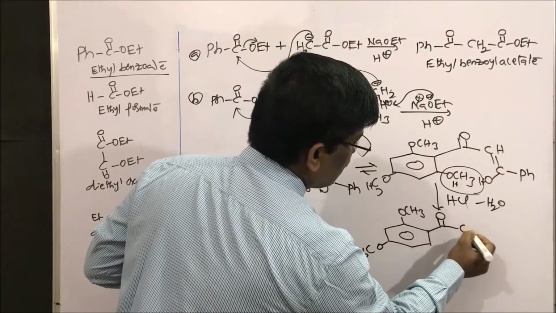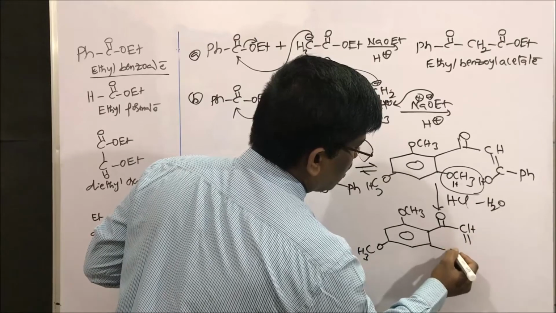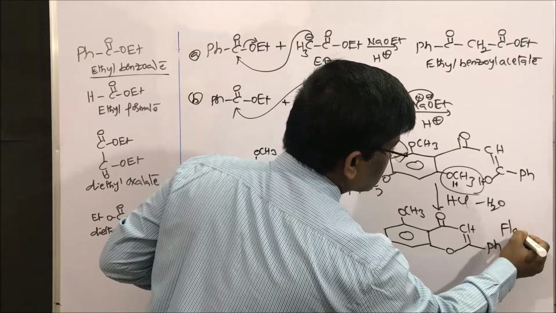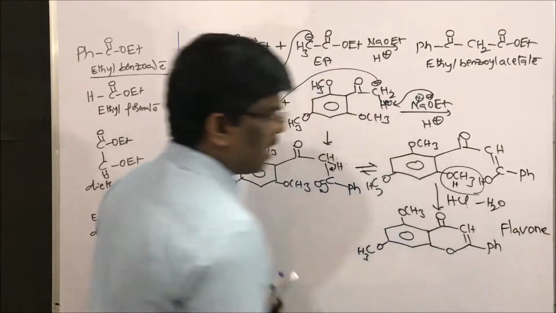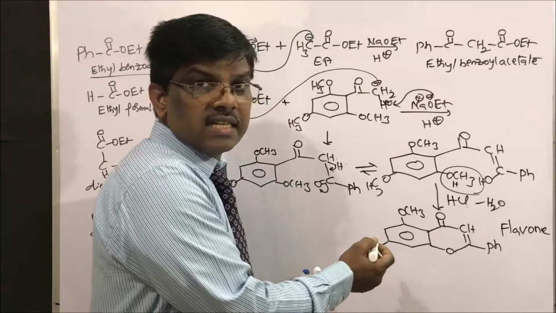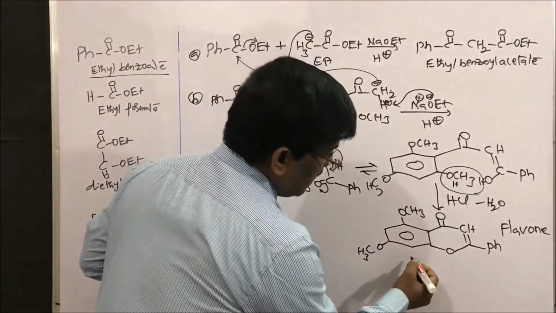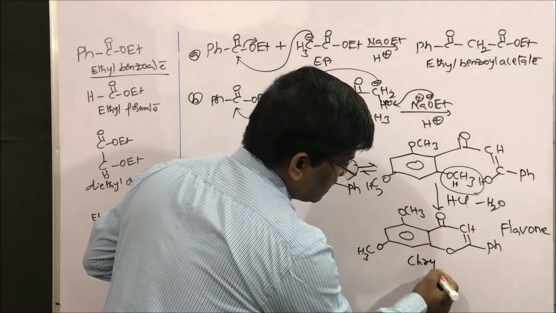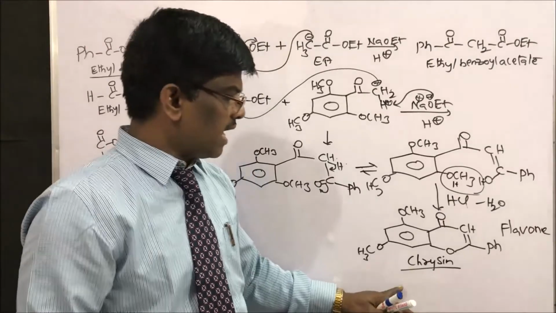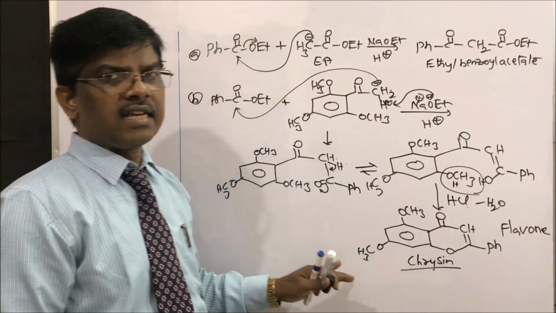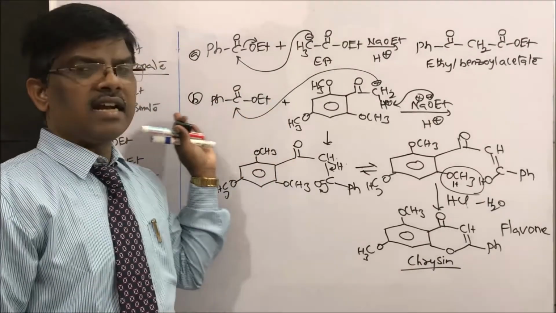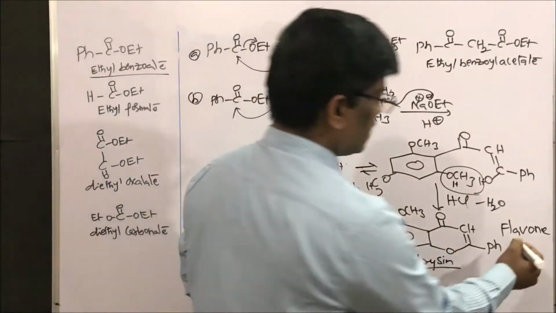So this is flavone, double bond O, and this is phenyl. The common name of this ring structure is flavone. Since it has dihydroxy groups, it is chrysin. So chrysin can be prepared by using Claisen condensation. This is flavone synthesis, students.